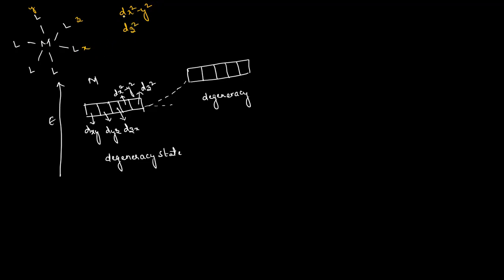These orbitals, dx square y square, are along the axis, and dz square is along the z-axis.